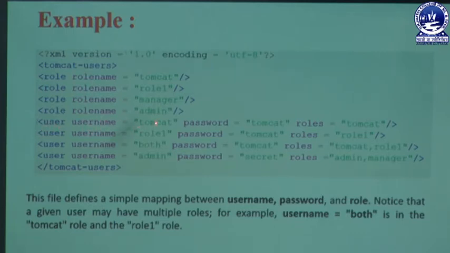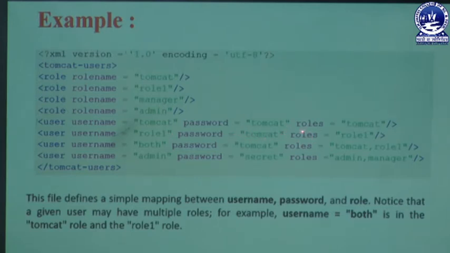Then we have another user entry. The user tag contains username as an attribute. In that attribute we have a parameter like Tomcat. Then we are using a password here, also Tomcat. Both username and password are the same, and its role is related to our Tomcat. Another entry is role1, meaning another username, and that username must be opened with the same password, Tomcat.